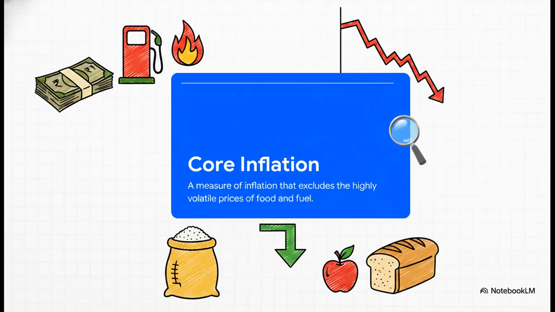Let's do another quick methodology spotlight, this time on inflation. You really have to know the difference between headline and core inflation. Core inflation excludes highly volatile items like food and fuel. Currently, core inflation is sitting at a steady 4.6%, but headline inflation dramatically dropped to an incredibly low 1.3%. Why? Well, largely because of negative food inflation. Food prices actually decreased, literally pulling the whole headline number way down.